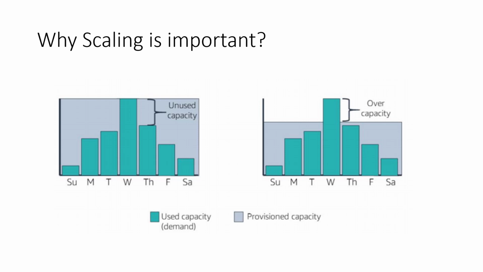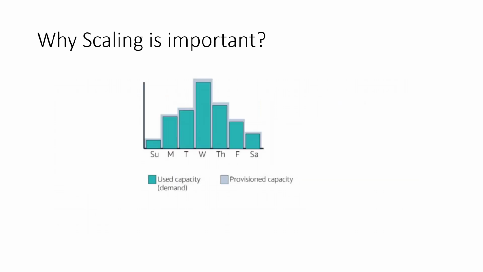To deal with this, you can allocate somewhat more than the usage. Suppose this is the Sunday usage. Now you will provision more than that, but not much more than what is needed. So you are allocating more than the request, but you are not over-allocating the resources.